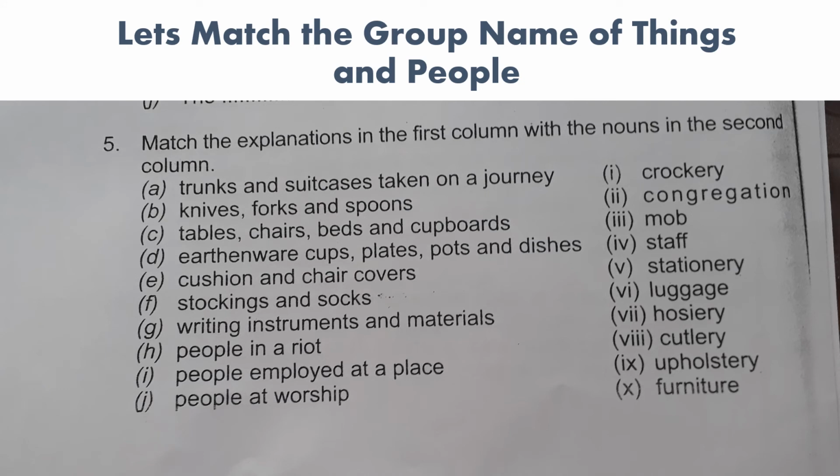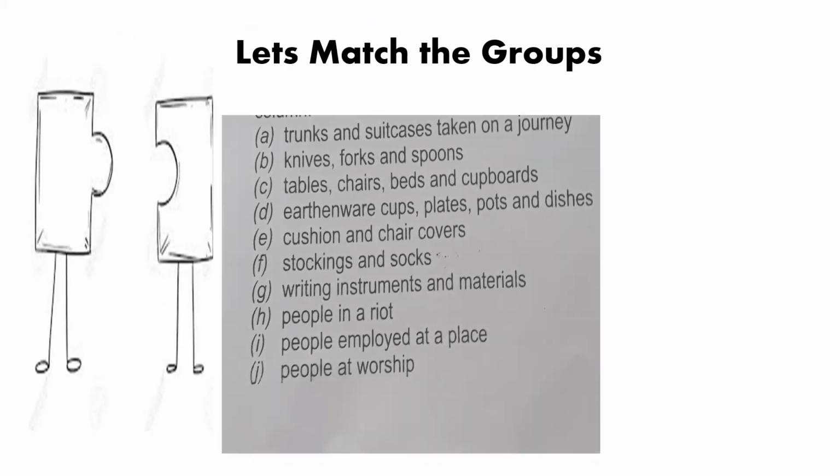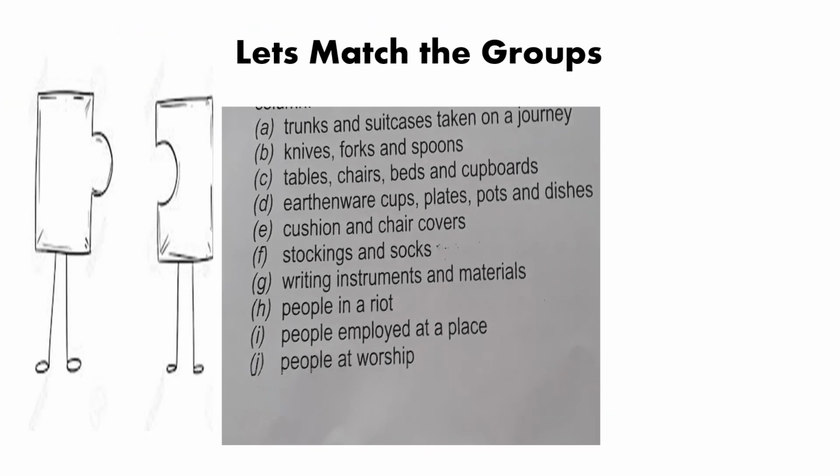Now let's work out the last exercise of your book which says match the explanations in the first column with the nouns in the second column. In the first column there is a list of things given which you have to match with the noun word in the second column. Let's work out and see how well you are able to solve this exercise. Now let's match the groups that you've already worked out. This is what's given in your book, the list of things which you have to match with the noun word. Now let's check the answers.